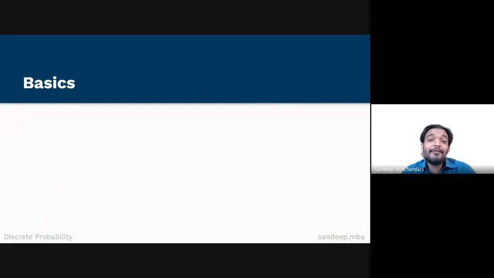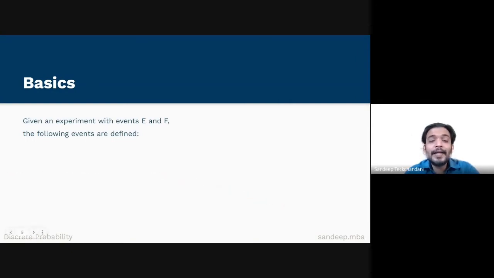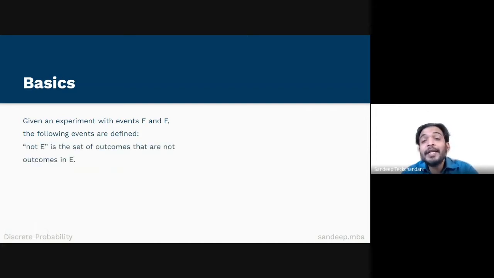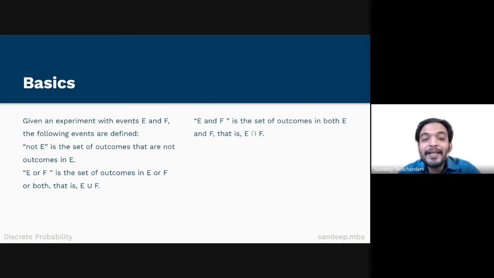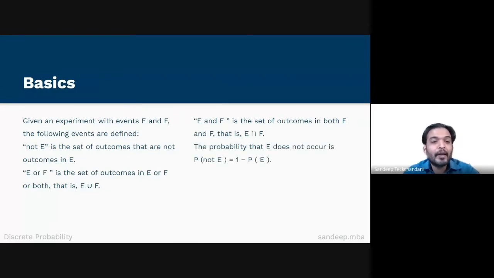Given an experiment with events E and F, the following events are defined. Not E is the set of outcomes that are not outcomes in E. E or F is the set of outcomes in E or F or both. That is E union F. E and F is the set of outcomes in both E and F. That is E intersection F. The probability that E does not occur, the probability of not E, is equal to 1 minus the probability of E.